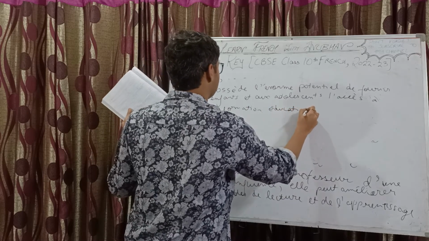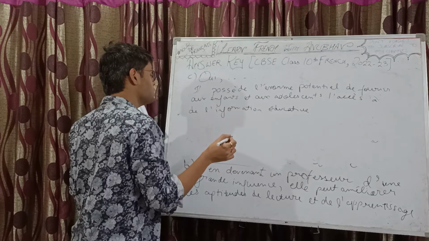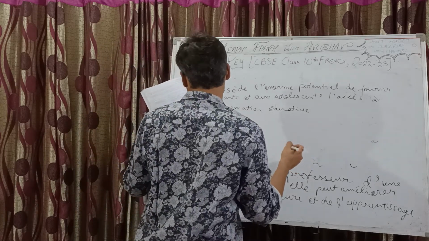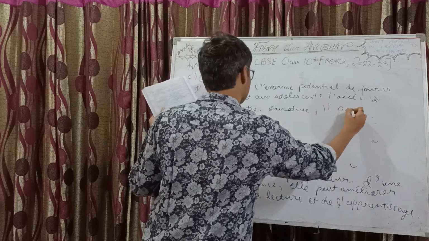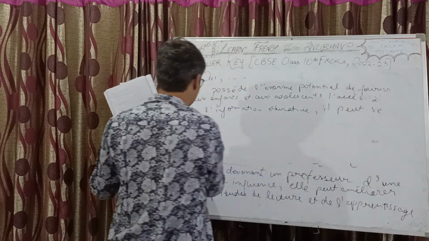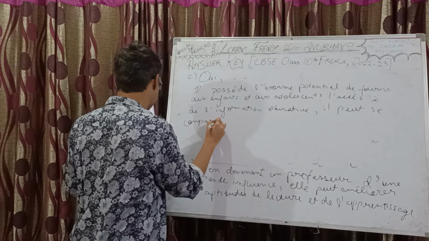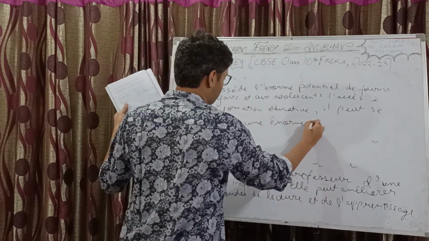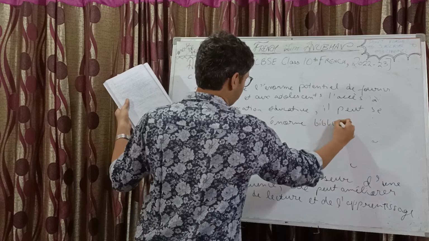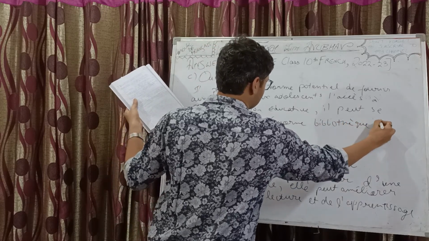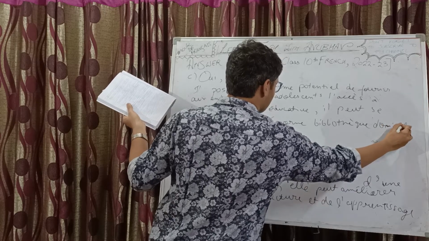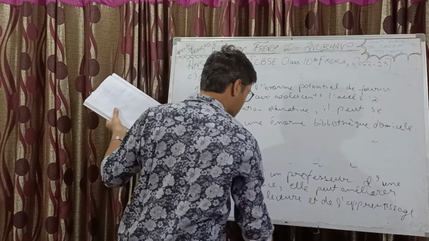So it can provide to the children and the adolescents the access to the educative information. Il peut se, the last line of the passage, il peut se comparer à une énorme bibliothèque à domicile. It can be compared to a big, enormous home library.